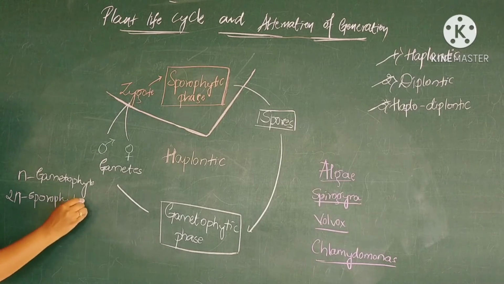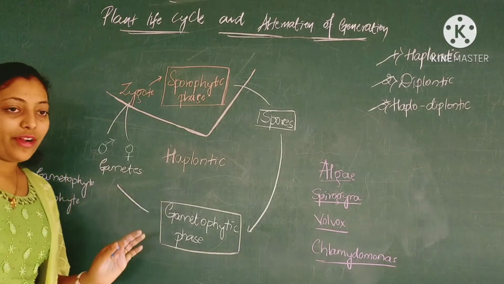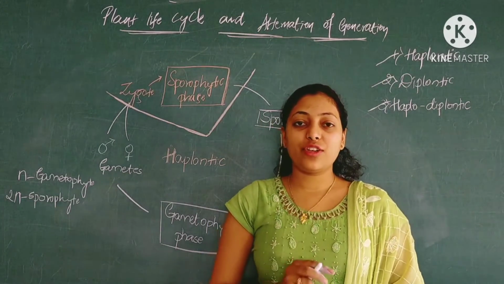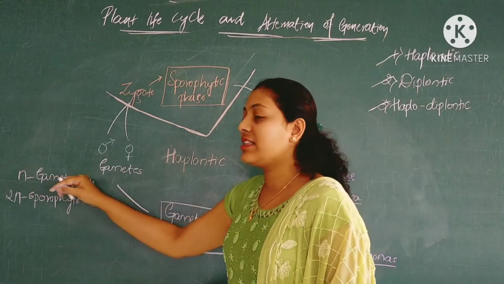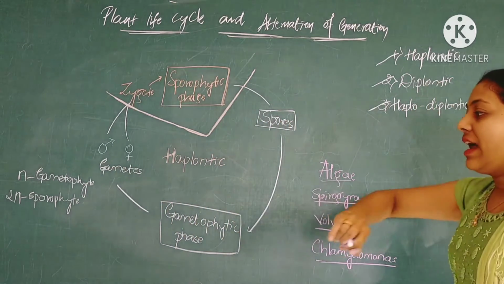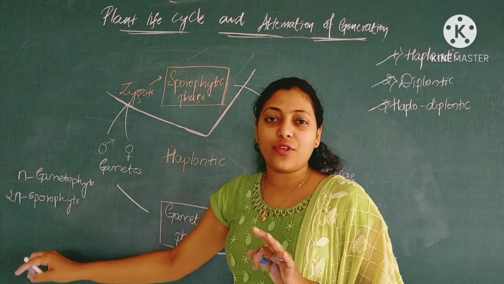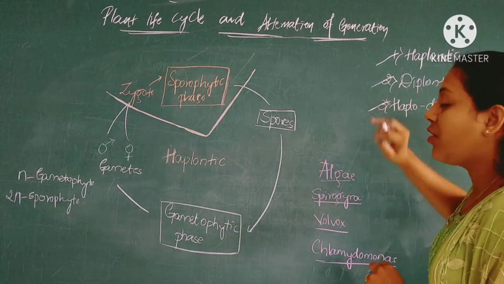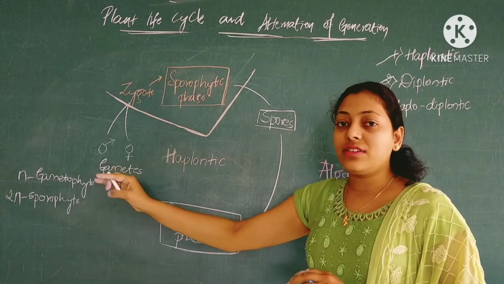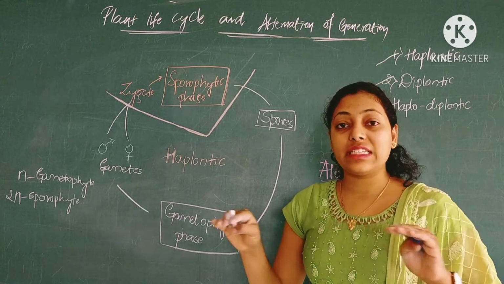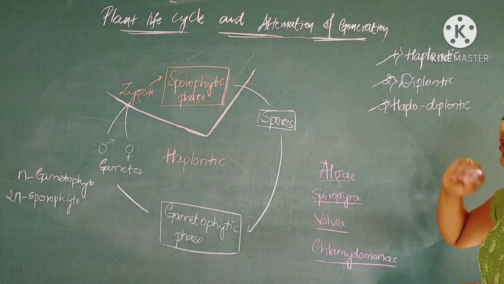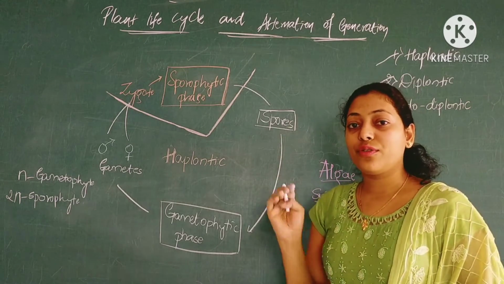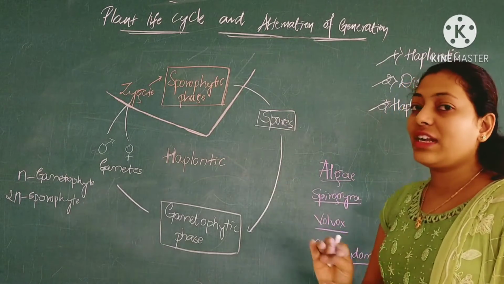Just keep one thing in mind: whichever stage consists of a haploid set of chromosomes is called the gametophytic stage, or haplontic, and whichever set of chromosomes is 2n in number is called sporophyte. So here we can call them diplontic, and when the alternation between the two stages is equal, we call it haplodiplontic. First I will explain the haplontic life cycle.